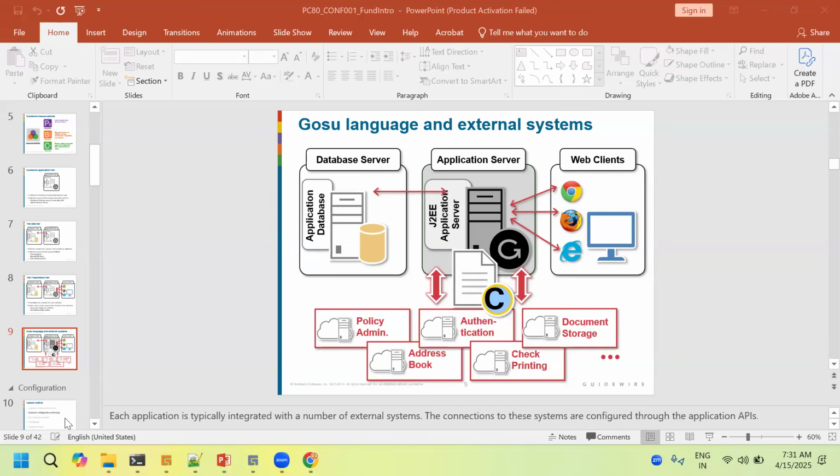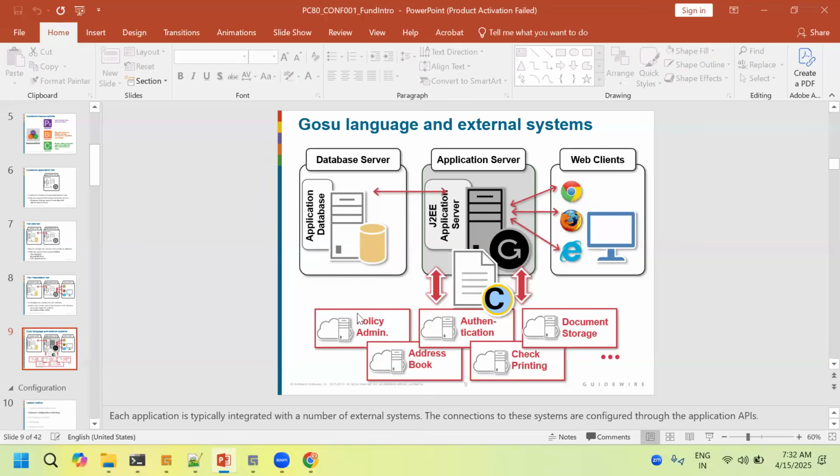So yes, the Gosu language handles communication across the entire system. When we want to retrieve values from the database server to the application server, we have a concept called Gosu queries. And for the application server and web clients, that communication is done by PCF, which means page configuration file. So between those two also, the Gosu language is used.